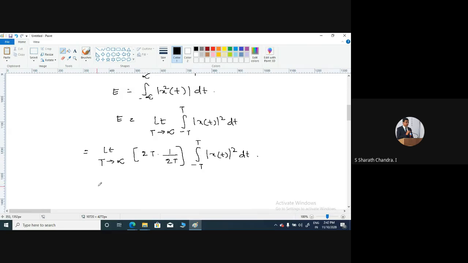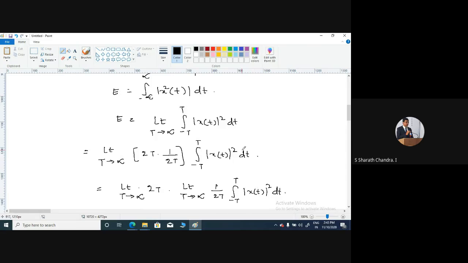And this can be further written by taking out the terms and representing it as limit T tends to infinity of 2T into limit T tends to infinity of 1 by 2T times the integral from minus T to T of modulus of x of t whole square dt.